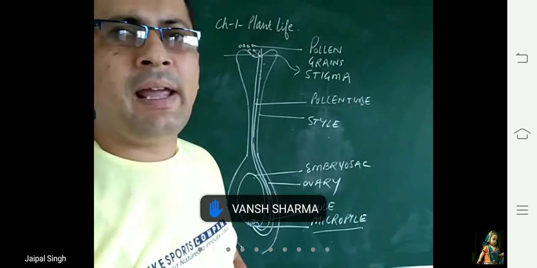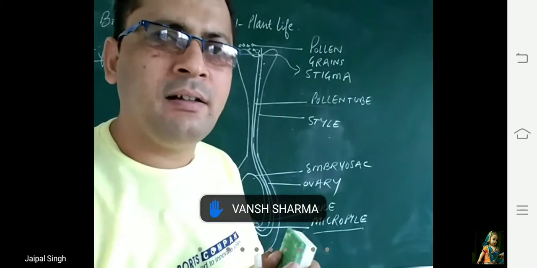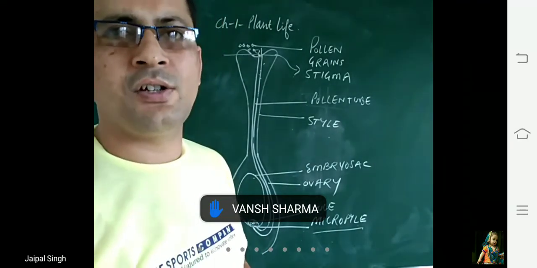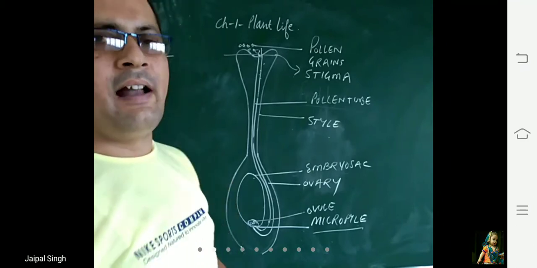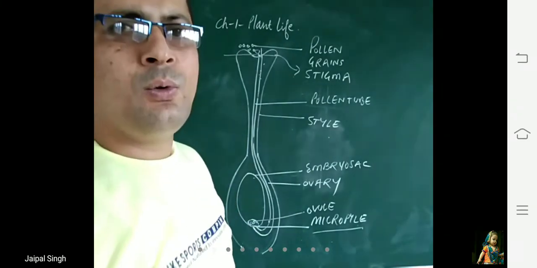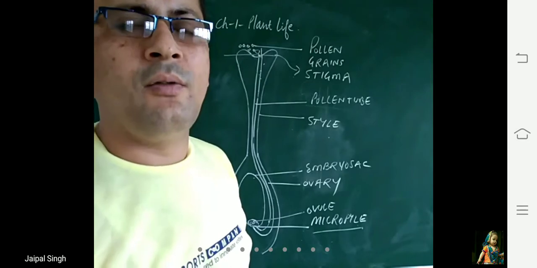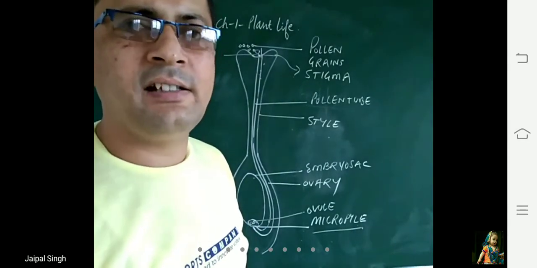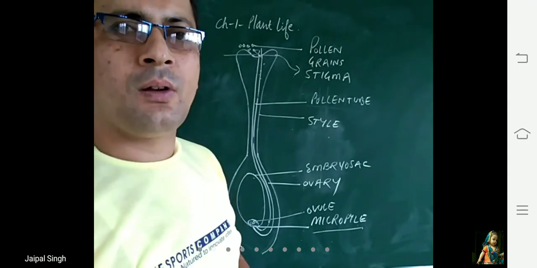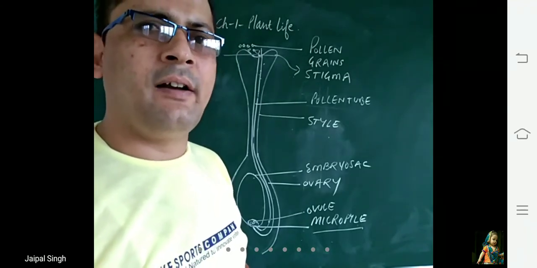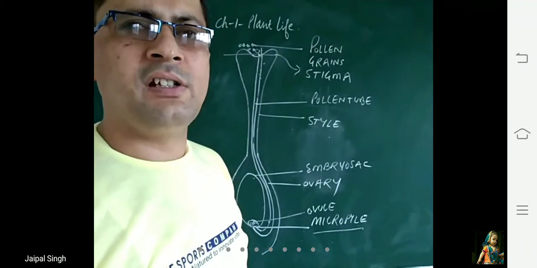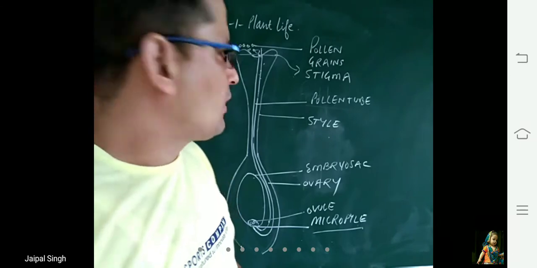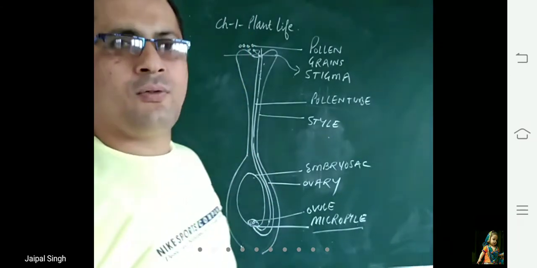The male and female gamete combine, they fuse, and this process is known as fertilization. After fertilization, a new structure is formed which is known as zygote. Again there is division in the zygote, and that results in a new structure which is known as embryo. So this is the process of fertilization.